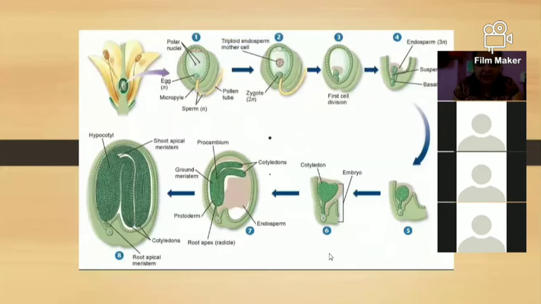Then again, this is the same figure of that one, the dicotyledon seeds. Here, see, fertilization takes place. This is the pollen tube, then this is the male gamete, this is the ovule, this is the egg, then the diploid nucleus is there, and fertilization takes place. So the zygote is produced, the first division is there, and after this a suspensor cell is there, and an endospermic cell is there.